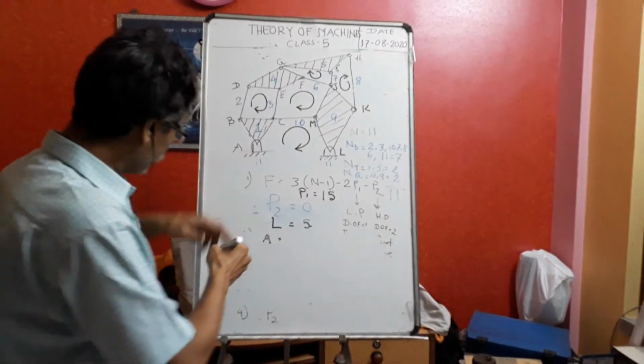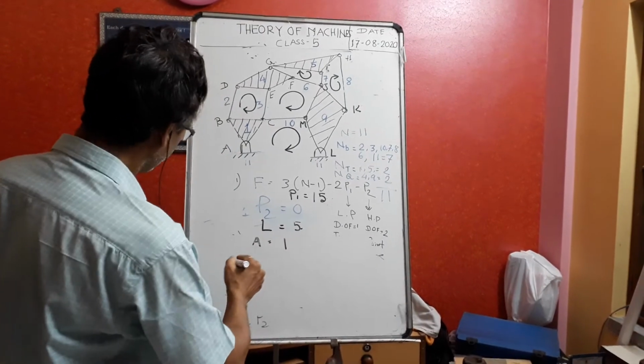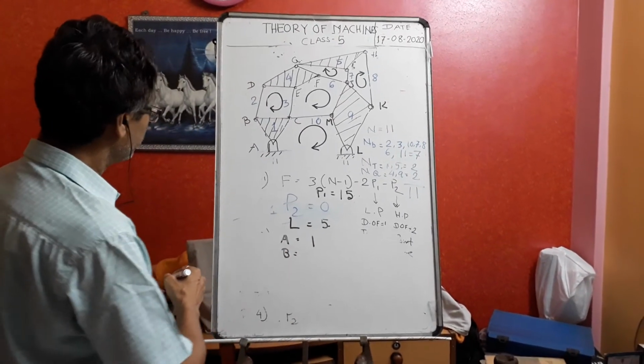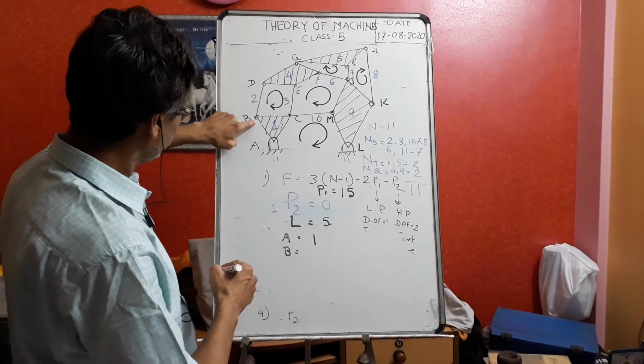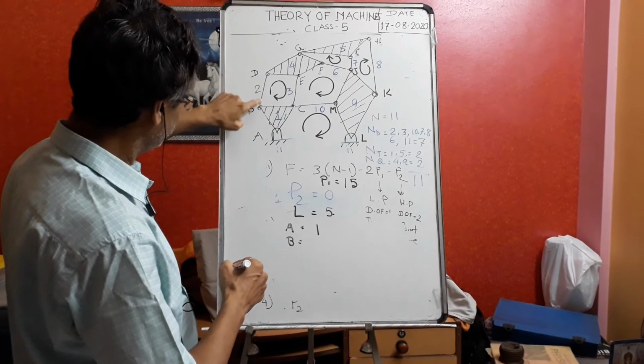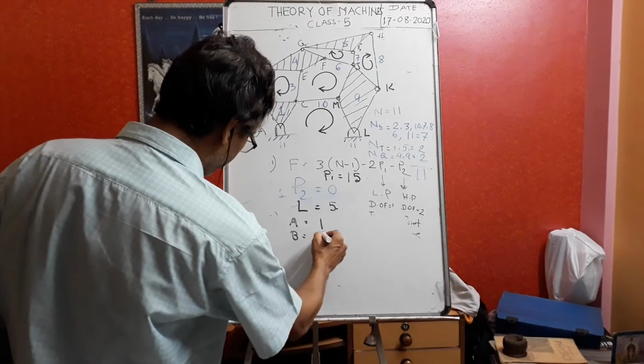A is a binary joint 1. B টা কি জয়েন্ট, B তে কি কানেক্ট আছে 1 and 2, B তে হুইচ binary joint.